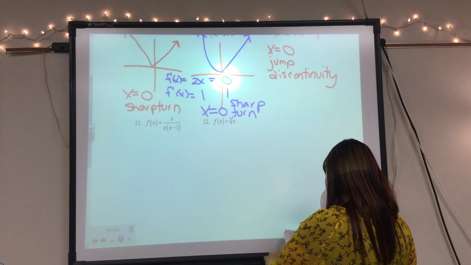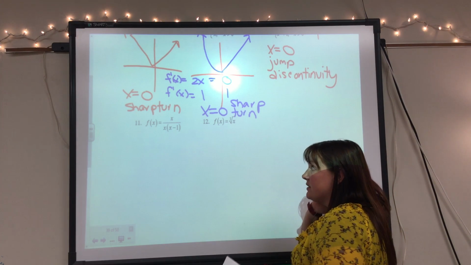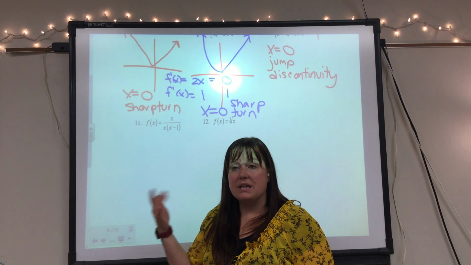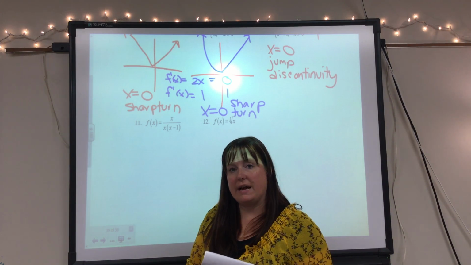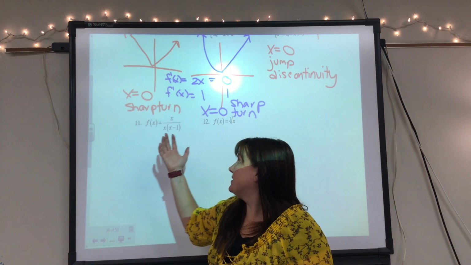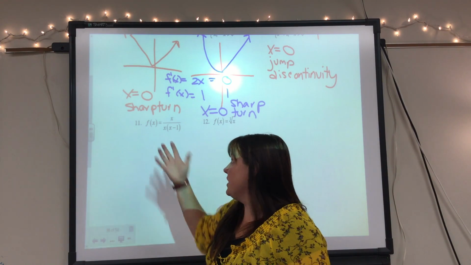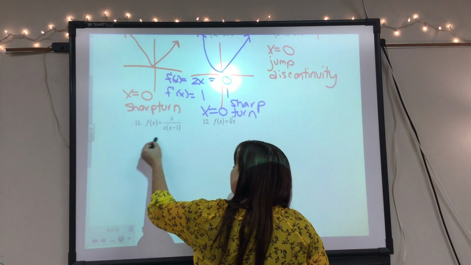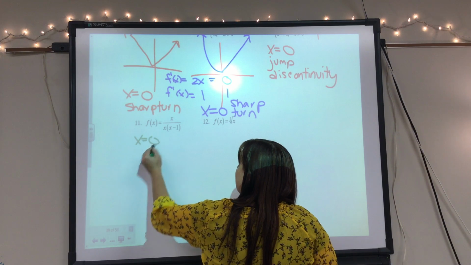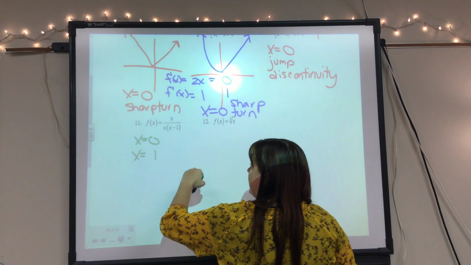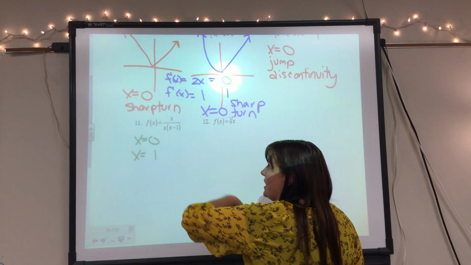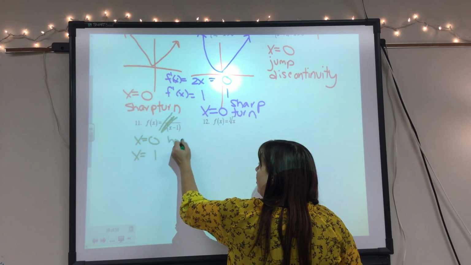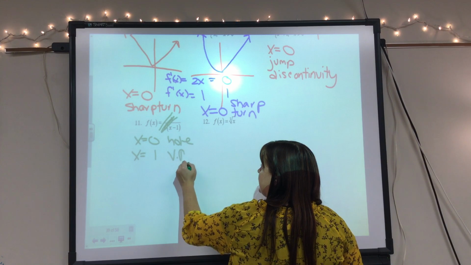Okay, let's take a look at this one. Where is this function not continuous? Well, we just learned earlier in this unit, it's not continuous where there are holes, or where there are vertical asymptotes, or where there are jumps. It's not a piecewise, so there's no jumps, but it could have some holes or some vertical asymptotes. We know that it's not continuous at x equals 0, and it's not continuous at x equals 1 because of these denominators. If we cancel these two out, we know that x equals 0 is a hole, and x equals 1 is a vertical asymptote.